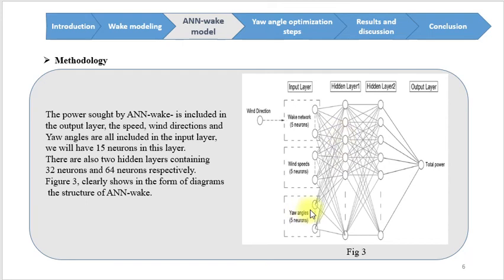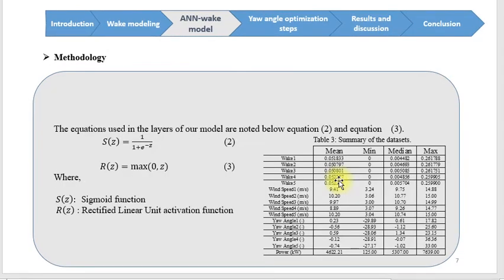Figure 3 clearly shows in the form of a diagram the structure of the artificial neural network wake. The equations used in the layers of our model are noted below: equation number 2 and equation number 3, the sigmoid function and the rectified linear unit activation function.